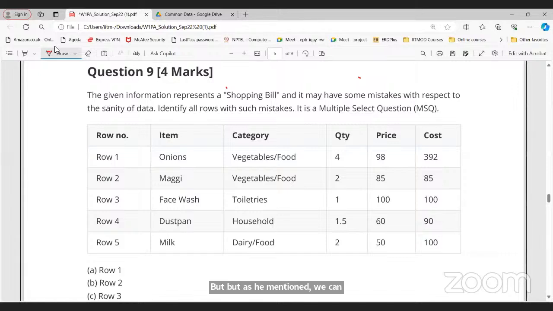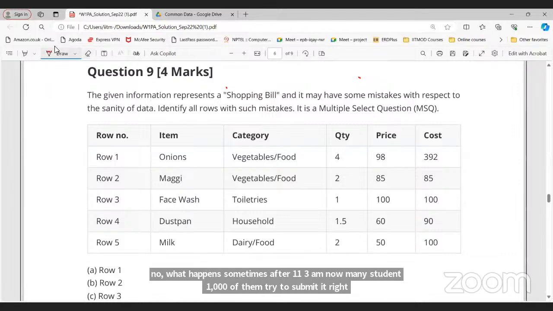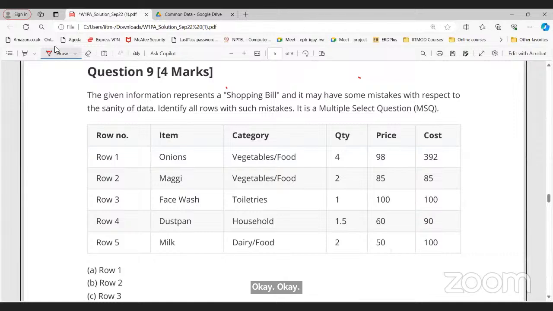No. What happens sometimes after 11 p.m. is that thousands of students try to submit, and sometimes the portal gets slow. So that's why we suggested submitting before the deadline, even 1 day before. If you want to update any question, you can update any time, but submit it before the deadline. Otherwise, it may get slow. Now let's go to our next question.